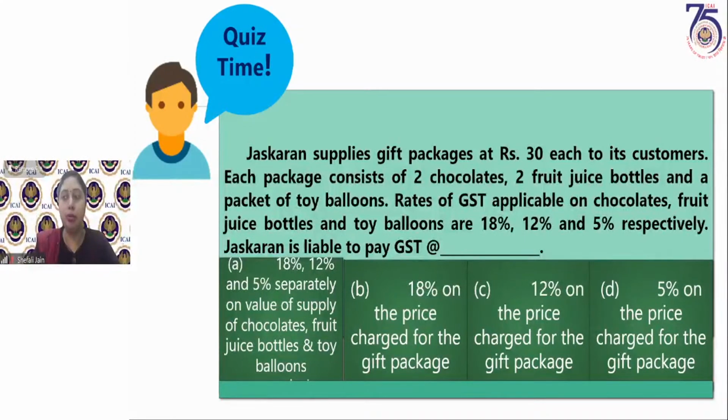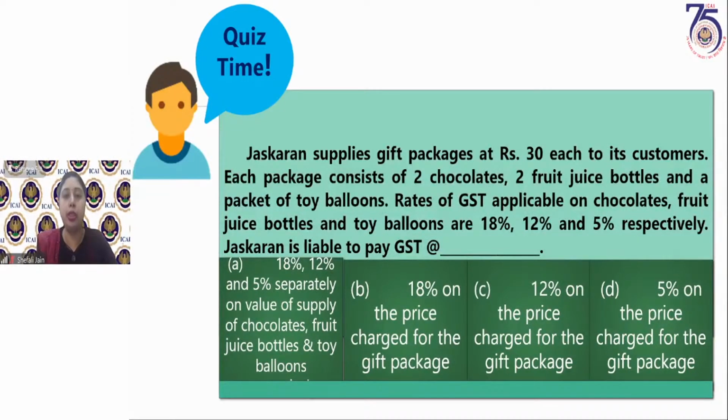So we'll start from the very first step, which we always do. Sushil is also not correct, saying 12%. How come, Sushil, you're saying 12%? And Varna is also saying 12%. Then Nisha is right. See, first test is whether these are related to each other or not. This gift package, whether the items in it are a composite supply or not. We always have to move step by step. First step is whether it is a composite supply or not. Is it so that with chocolates you always get fruit juice, or with fruit juice you always get toy balloons? No, it is not so.